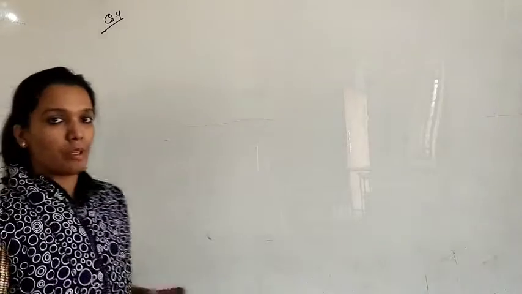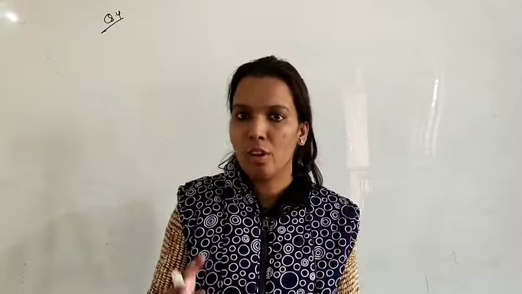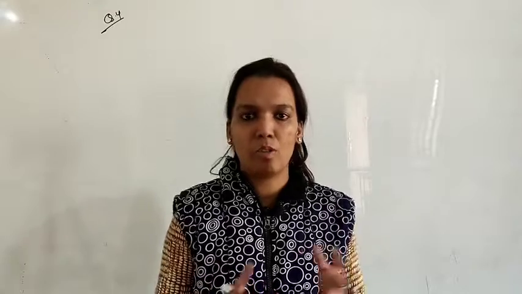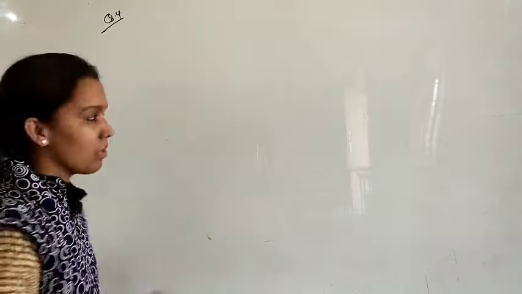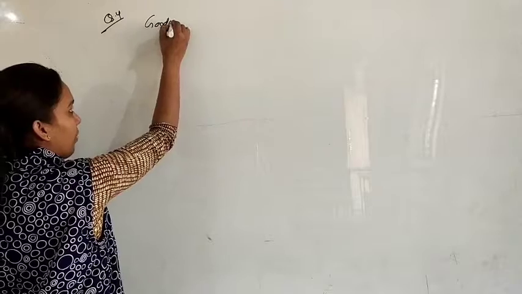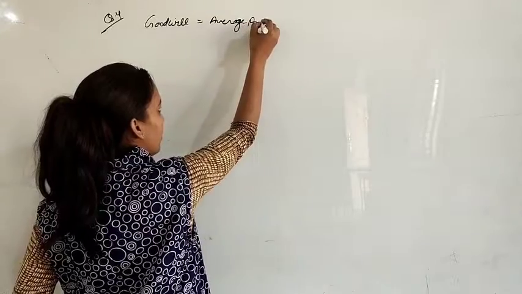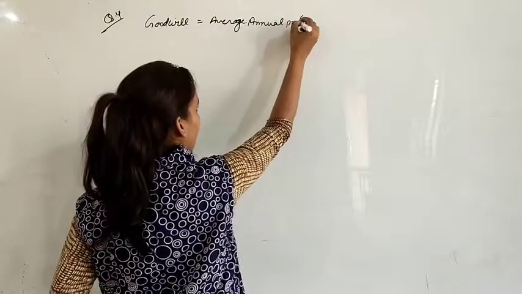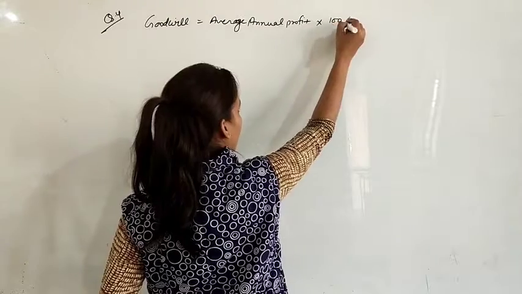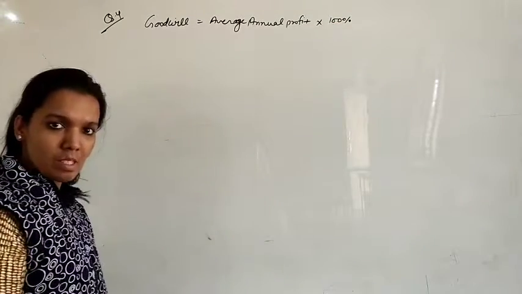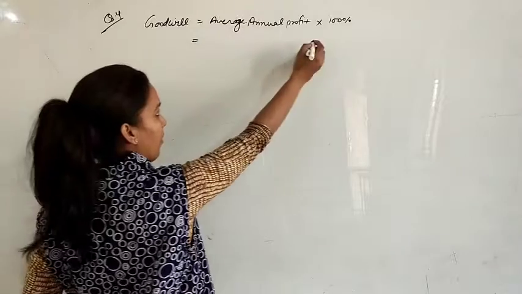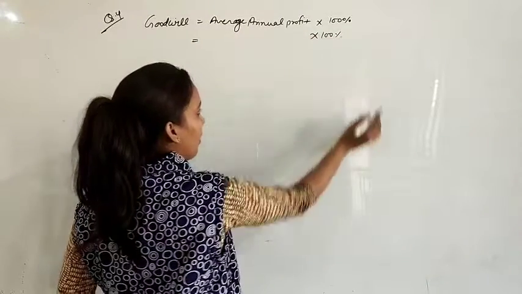The same thing, we have to find the goodwill. This is 100% of the average annual profits. It means in this question there is no number of years purchase. Whatever your average annual profit will be, the same amount will be the value of goodwill, because this is 100%. So here you can write goodwill equals average annual profit multiplied by 100%. Just 100% means the amount as it is. So whatever the average annual profit will be, it will be totally 100%.